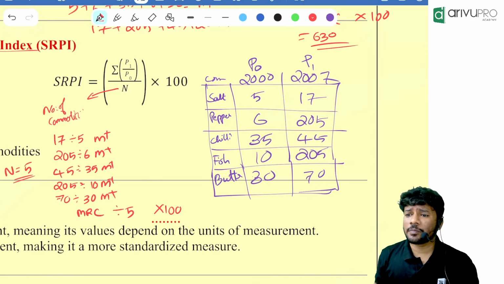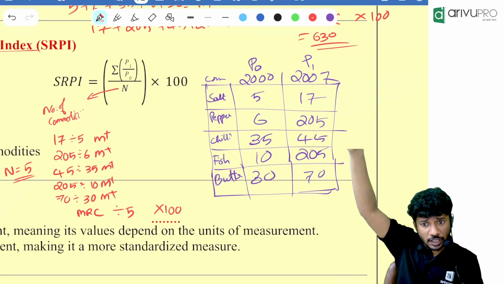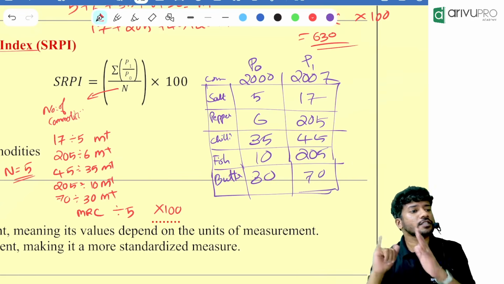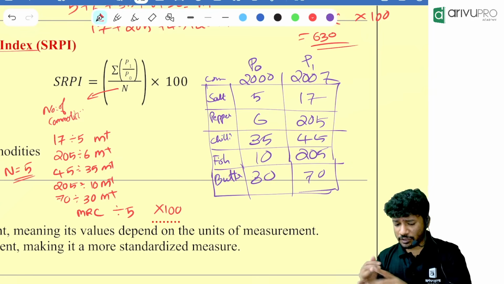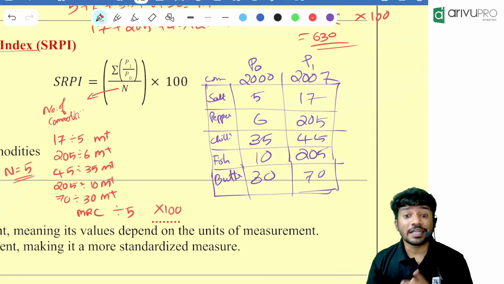Price relative is current year price divided by base year price into 100. What was quantity relative? Current year quantity divided by base year quantity into 100. That is quantity relative, price relative. Then we were coming into the construction of index number.